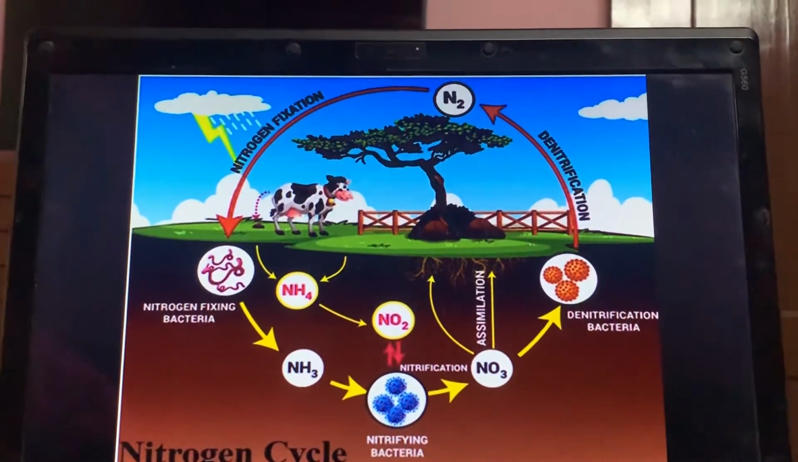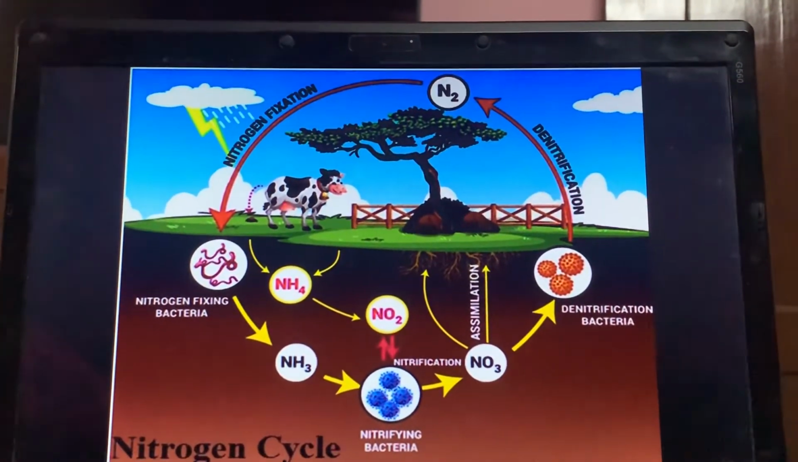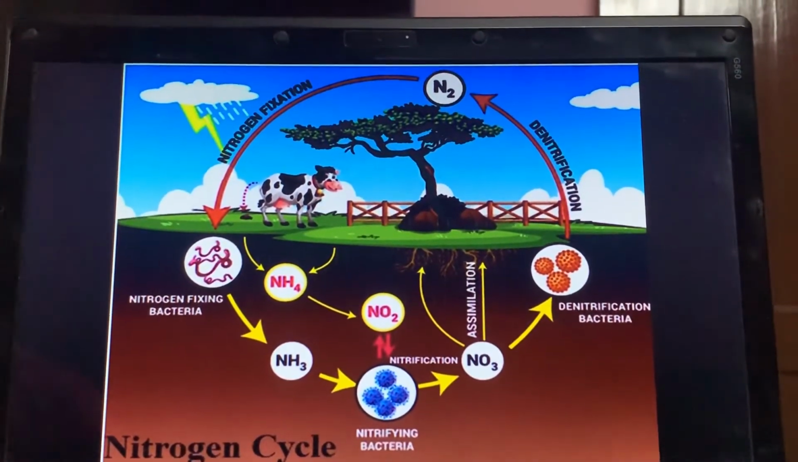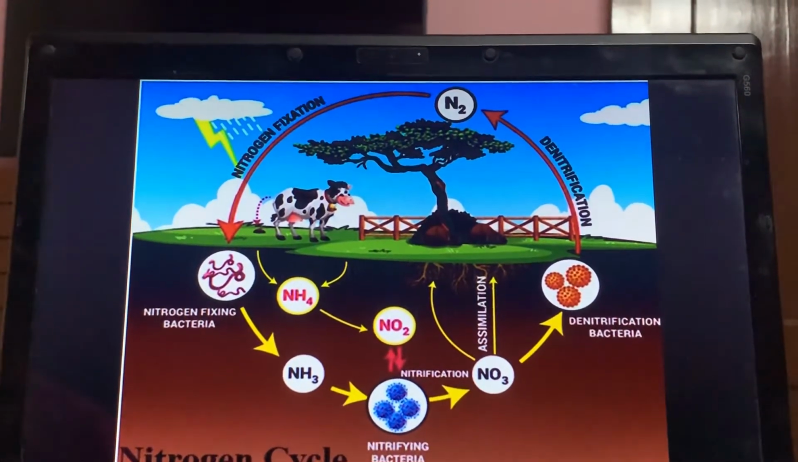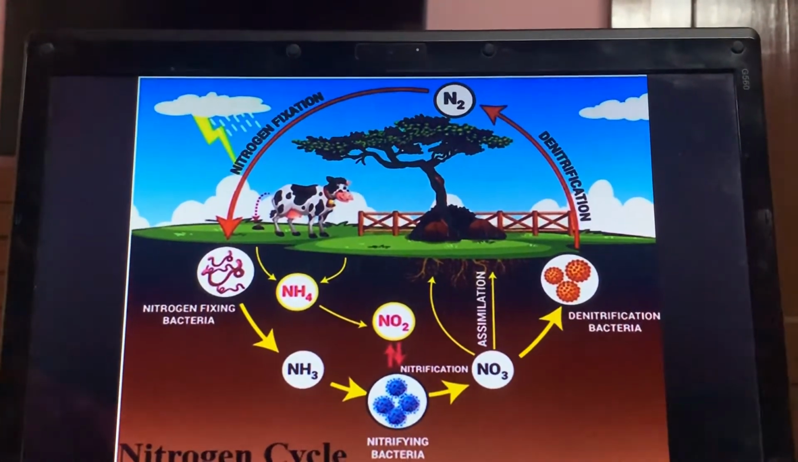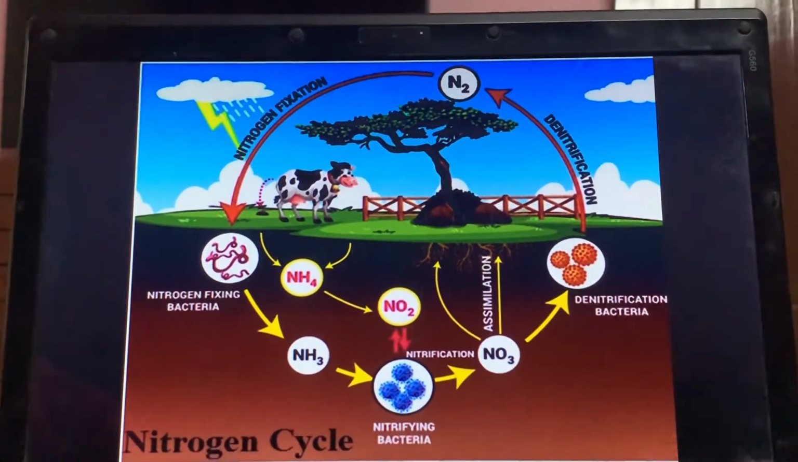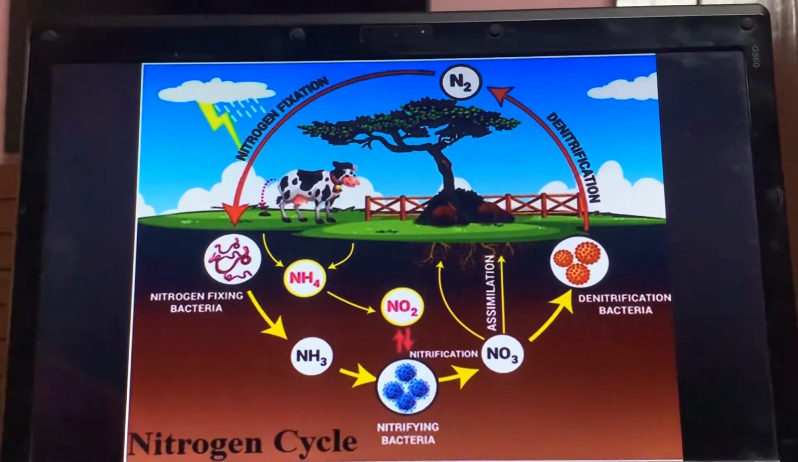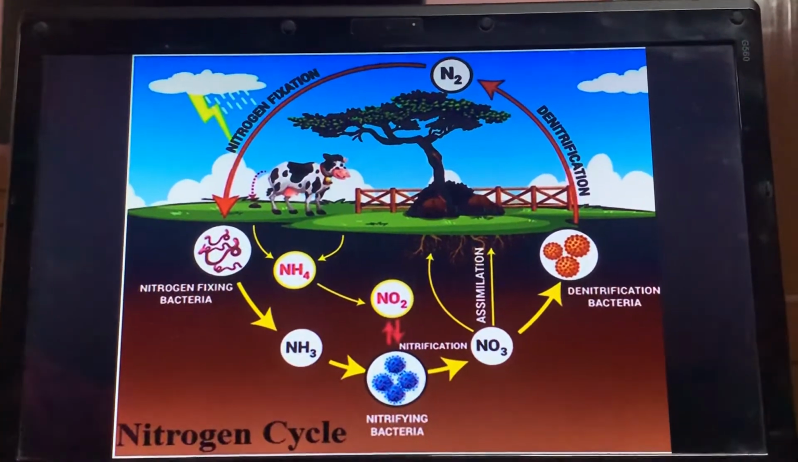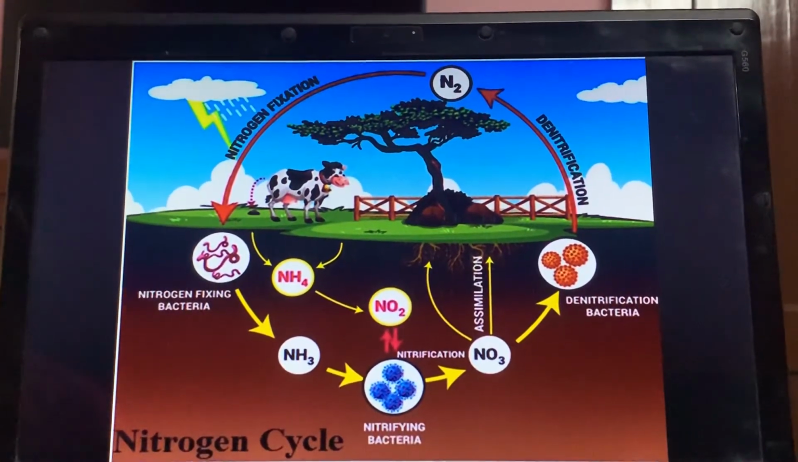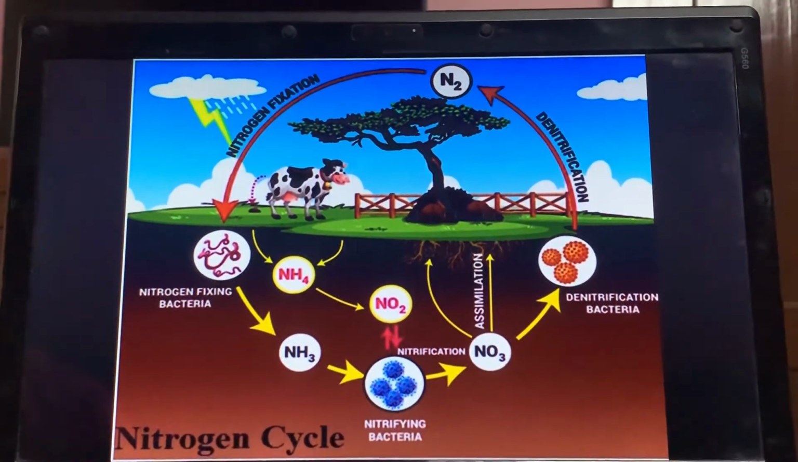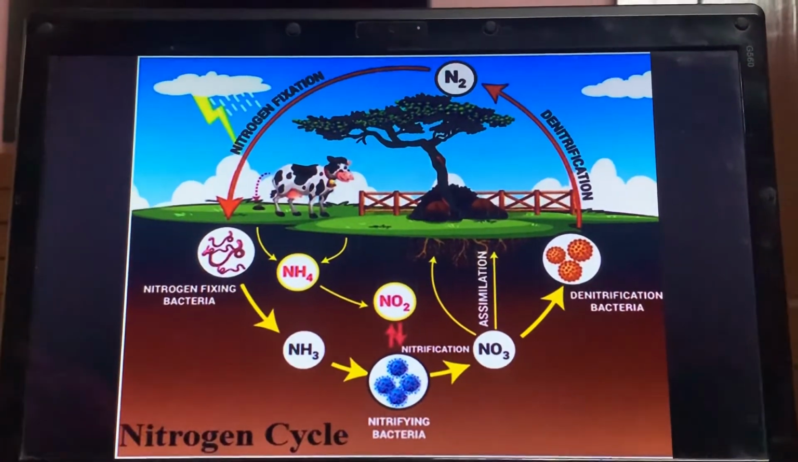So these bacteria and other soil bacteria convert this atmospheric nitrogen, which is present in the soil in gaseous form, into usable form. As you know, microbes are living organisms. That is why we are saying that this method is biological fixation of nitrogen.